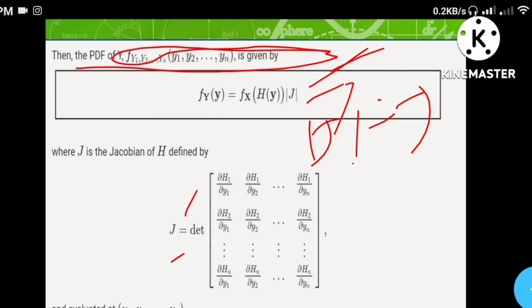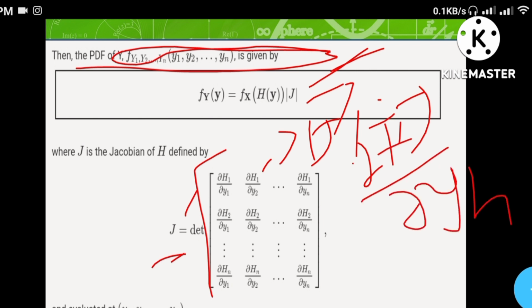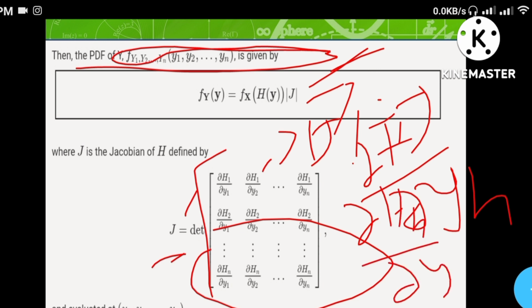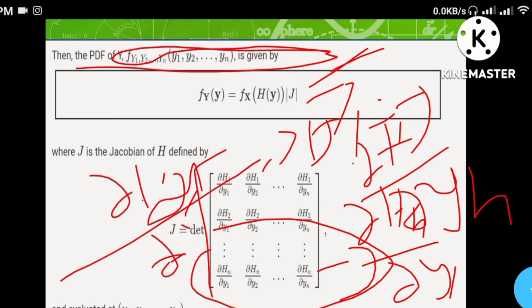J is nothing but the determinant of the matrix of partial derivatives: partial derivative of h1 with respect to y1, partial derivative of h1 with respect to y2, and so on up to partial derivative of h1 with respect to yn, down to the last row, partial derivative of hn with respect to y1, up to partial derivative of hn with respect to yn, and we can finally evaluate it at y1, y2, up to yn.